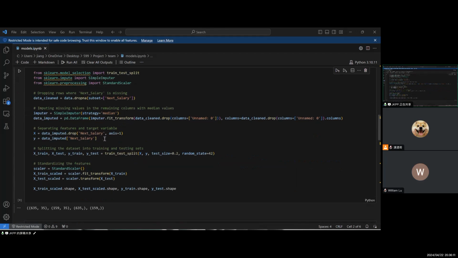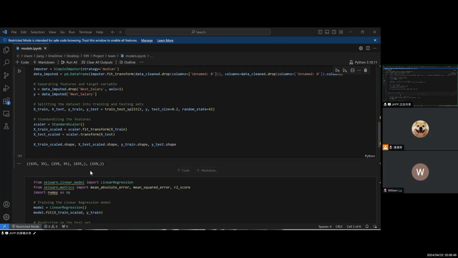All right, and I separated the features and the target variable. So we have X and Y, and we don't have to do that again. We just need to fit into the model. Here we split the data set into training and testing set with a ratio of 80% and 20%. And here I'm standardizing the features because, for example, for linear regression, you have to standardize the data because that will be helpful for the model to read the data.